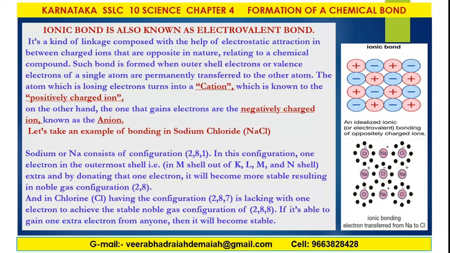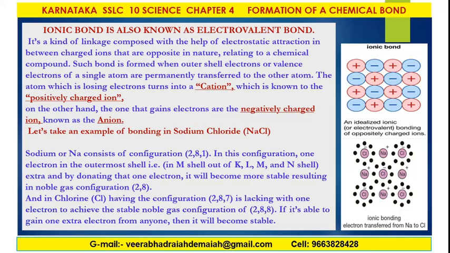Let us take the example of bonding of sodium chloride. Sodium, Na, has configuration 2, 8, 1. In this configuration, there is one electron in the outermost shell, that is M shell, out of K, L, M and N shells, and by donating or transferring one electron, it will become more stable, resulting in noble gas configuration, which is also called s2p6 configuration, or octet configuration.